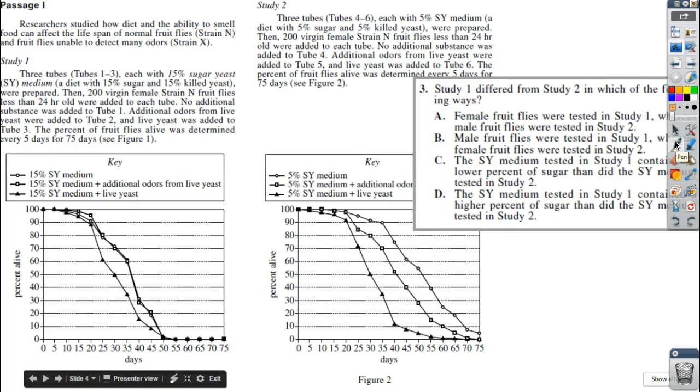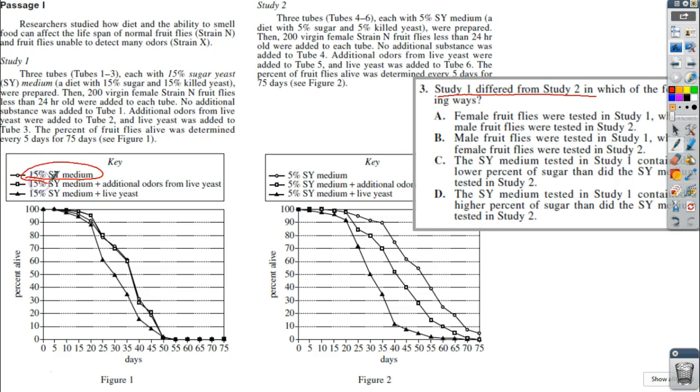All right, same study, a different question. Why were they different? All right, this is what we're looking for. Study 1 and study 2 were different. Well, over here we've got this medium, the 15%. Over here we've got 5%. So let's see. Female to male, they were both females, so we can get rid of A and B.